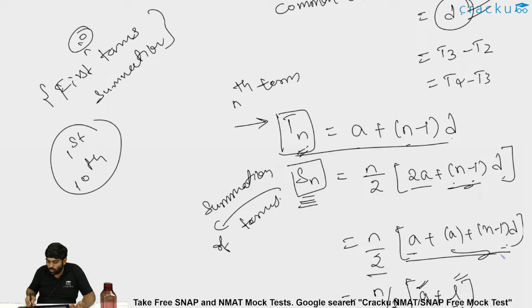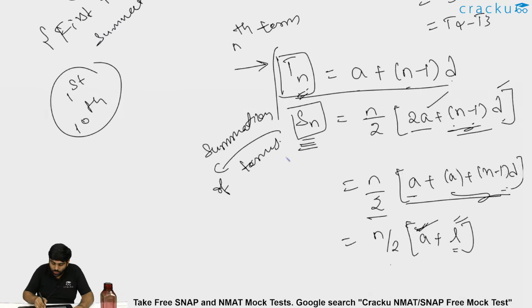Either you could do 2a plus n minus 1 into D if you know the first term and common difference. If you are not aware of the common difference, but you know the last term and the first term, then directly you could do n by 2 into first term plus last term. But we know the number of terms at least, n has to be known at least. So this is the AP part.